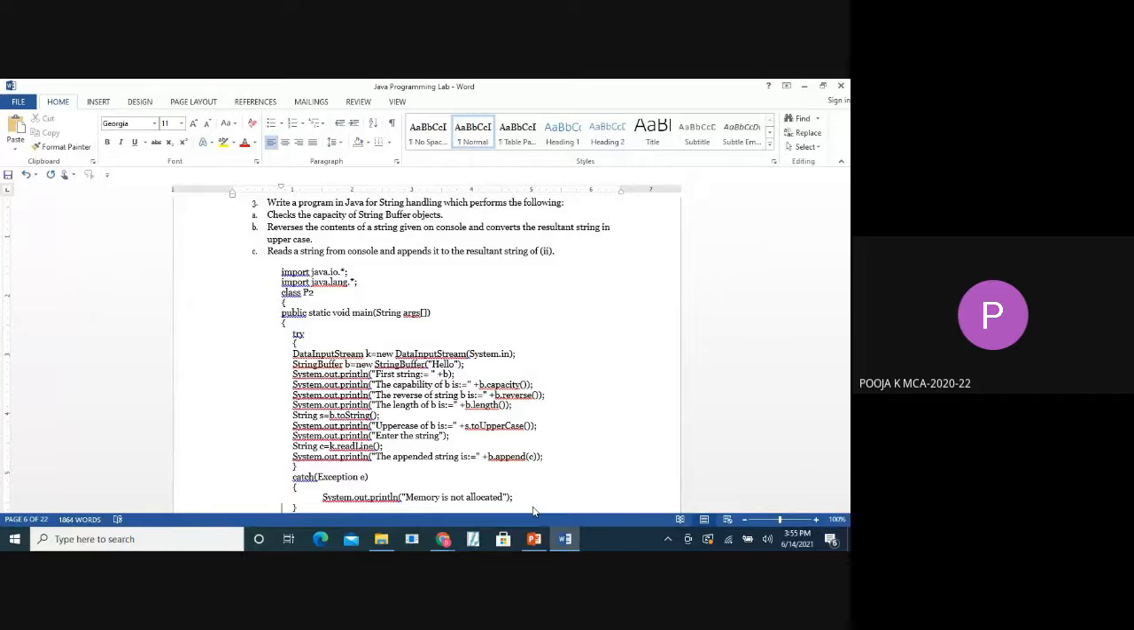And next we are displaying the string and checking the capacity of B by using the b.capacity function. Then we are reversing the string and finding out the length of the string and storing it in S. After converting it into uppercase, we are taking some value from the keyboard and appending. Okay, Pooja.